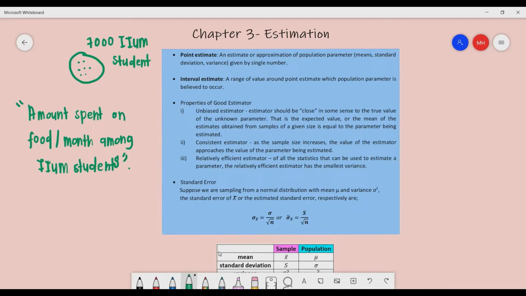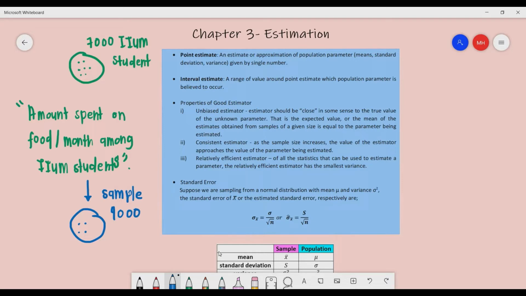So what we will do as researchers is to take only a few samples from this 7,000. Maybe we take the survey for only 4,000. This is what we call a sample from the entire 7,000 IIUM students.